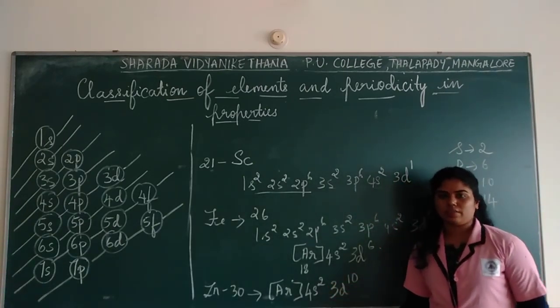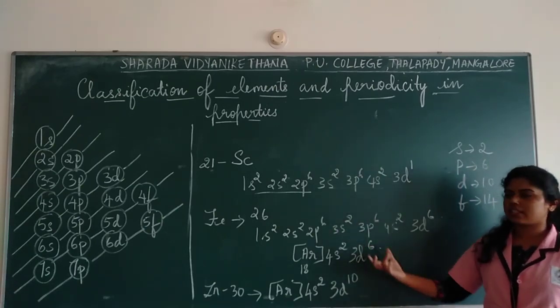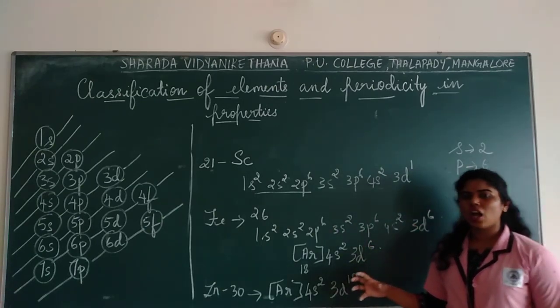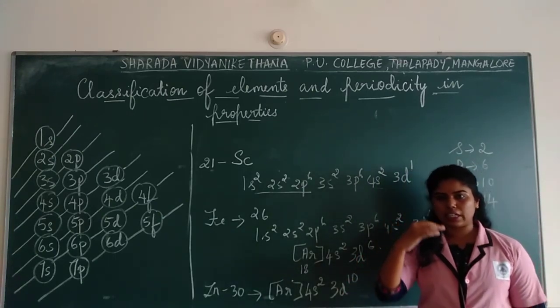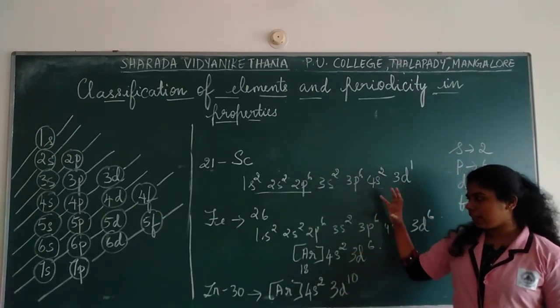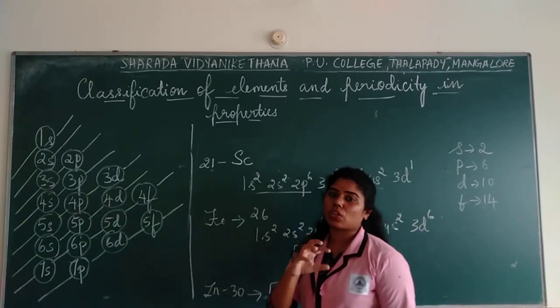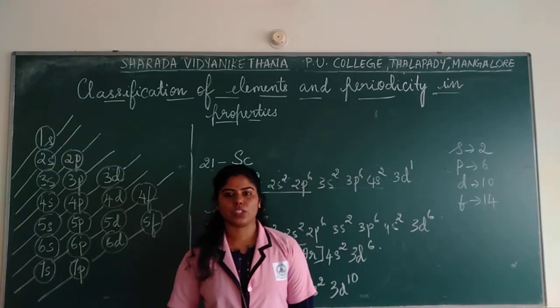becomes 30. Understood how to write this electronic configuration? So have an idea till the atomic number 30. I want you to write down neatly till the atomic number 30. Then only you will have a clear picture of how you write the electronic configuration.